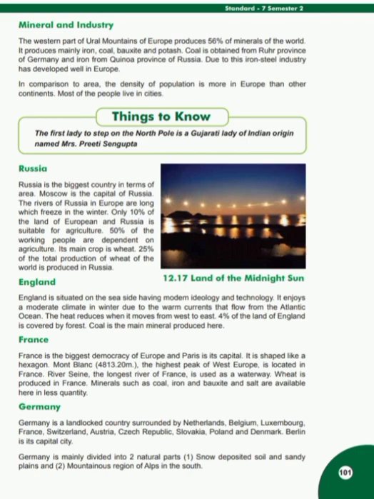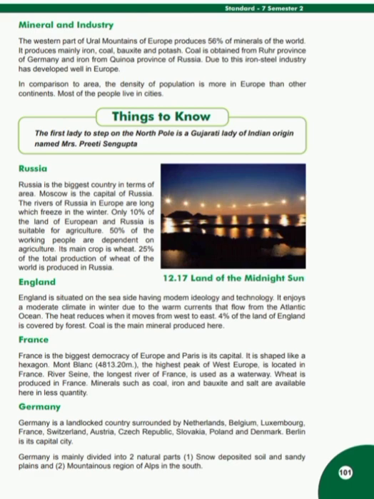Minerals and industry. The western part of the Ural Mountains of Europe produces 56% of minerals of the world. It produces mainly iron, coal, bauxite, and potash. Coal is obtained from the Ruhr province of Germany and iron from the Kryvyi Rog province. Due to this, the iron and steel industry has developed well in Europe. In comparison to area, the density of population is more in Europe than other continents. Most of the people live in cities.